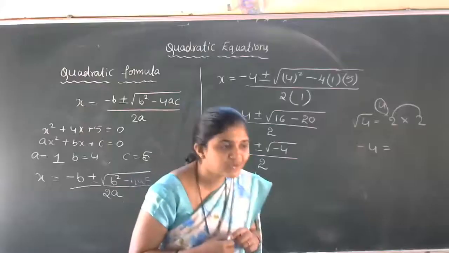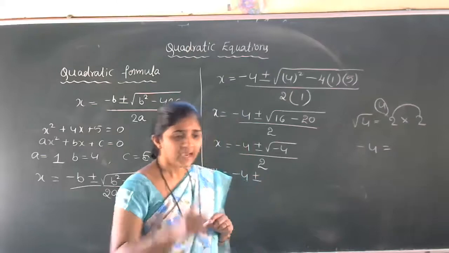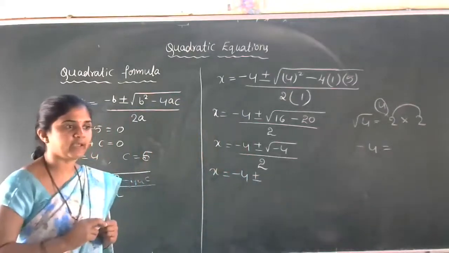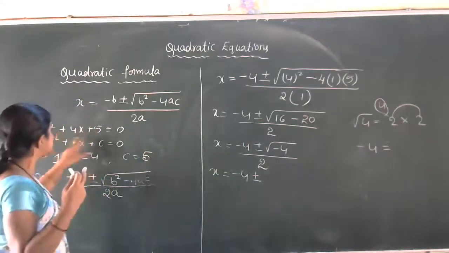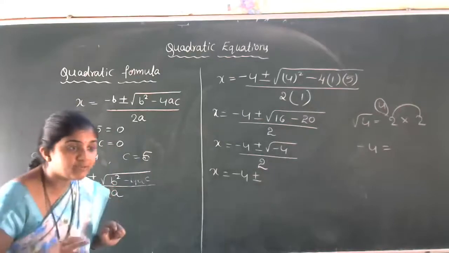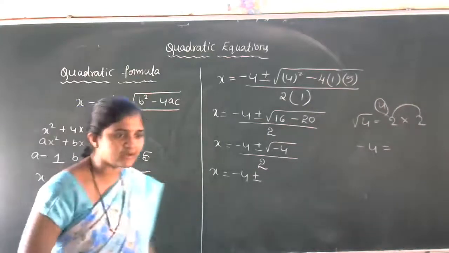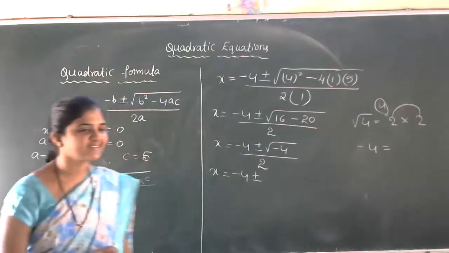What do we have to do here? Actually, now you have to think of another method, no? So another method is, we all know the splitting the middle term factorization. Quickly work out this equation by the splitting the middle term method. What roots will you get?